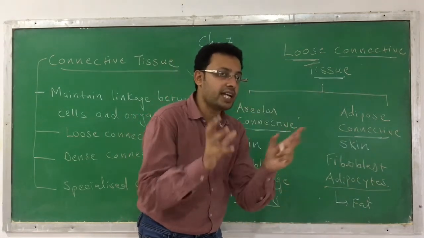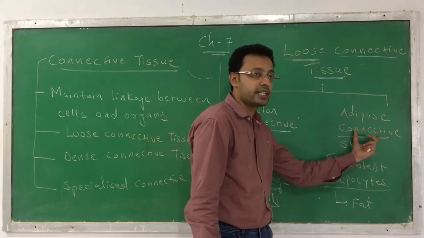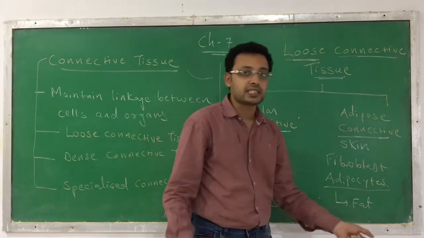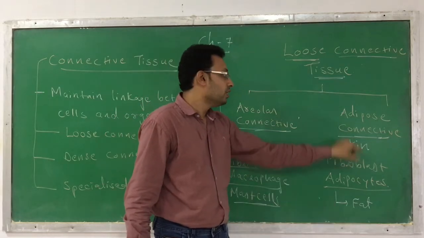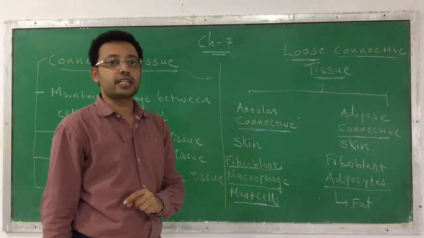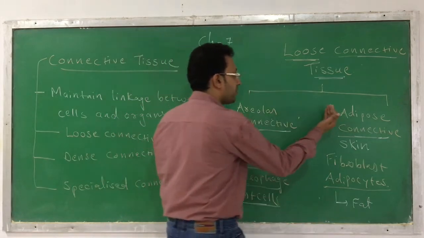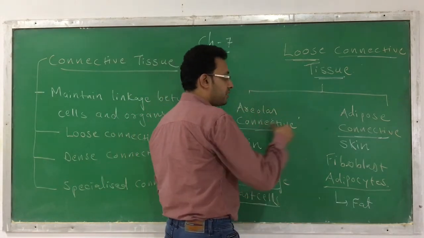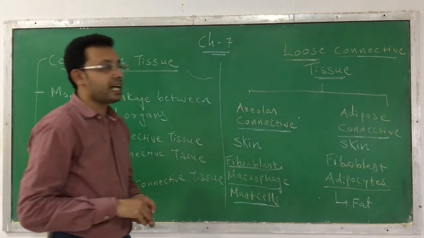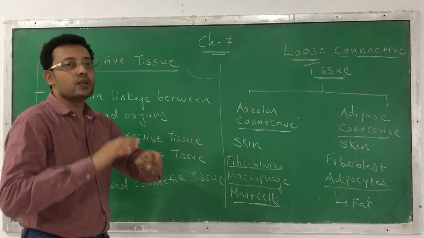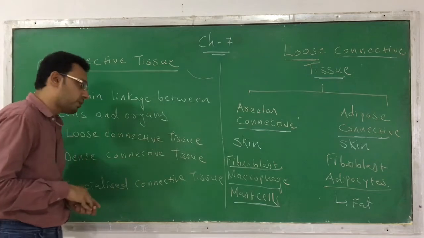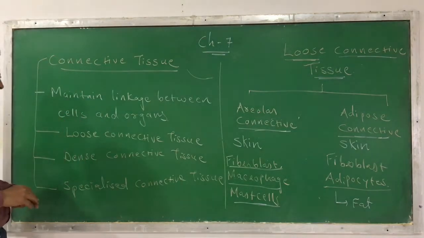So these specialized cells have the characteristic to store fat material. So these are the two types of loose connective tissue, areolar and adipose. Both are present below the skin, where there is a loose arrangement between the cells and the fibers.